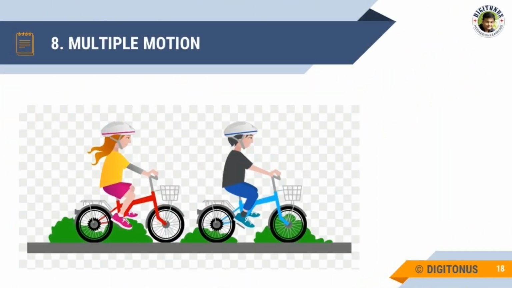See, dear students, sometimes an object possesses two or more types of motion at the same time. So this type of motion is called multiple motion. A boy riding a bicycle is an example of multiple motion. See, the wheels of a bicycle rotate and at the same time move forward in a straight or curved path. That means it has rotatory motion because the wheels rotate, and it has rectilinear motion because it is moving in a straight line.